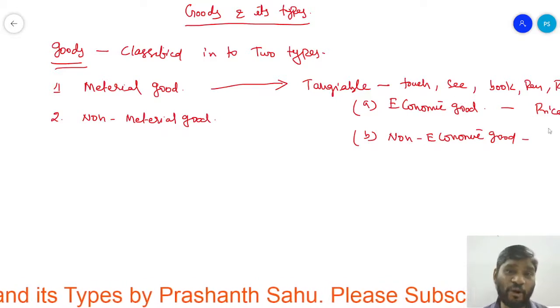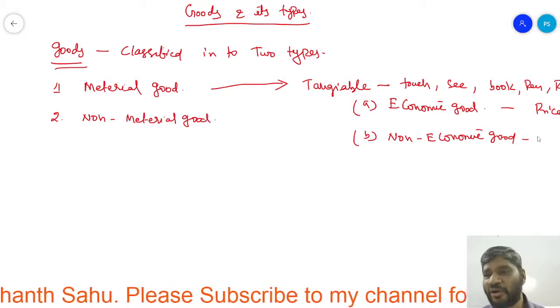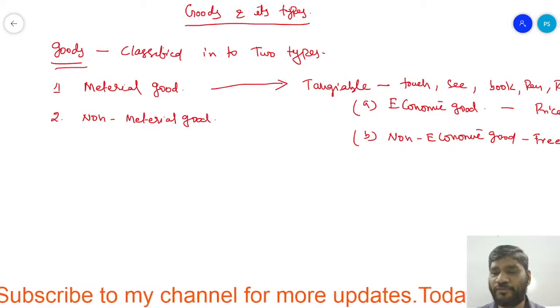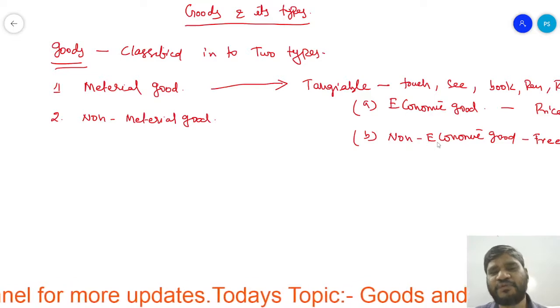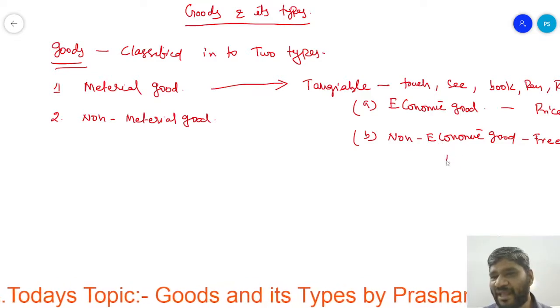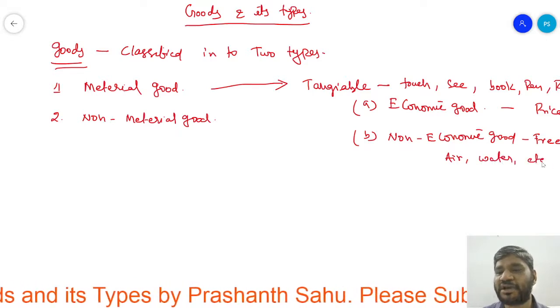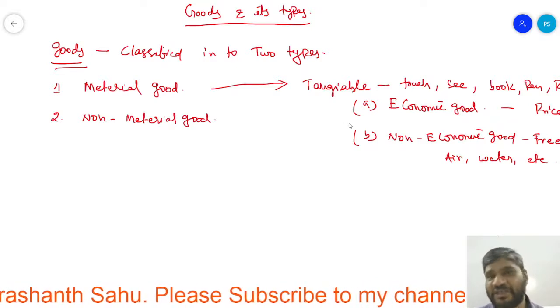But non-economic goods, right? They don't have any sort of prices. It is completely free goods. And this free goods which is available from the nature. Right? Like for example, air, water, etc. So these goods we used to get from the nature.